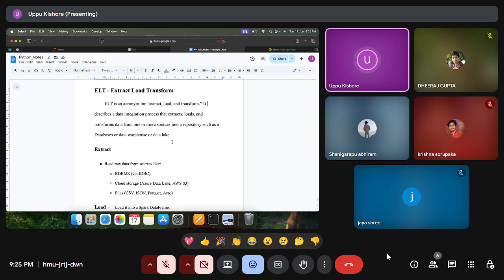Another thing is parallel processing, like distributed computing. If we have one task, it will be distributed to multiple processors in the cloud, that is, in Azure. So that's why it will be very fast.